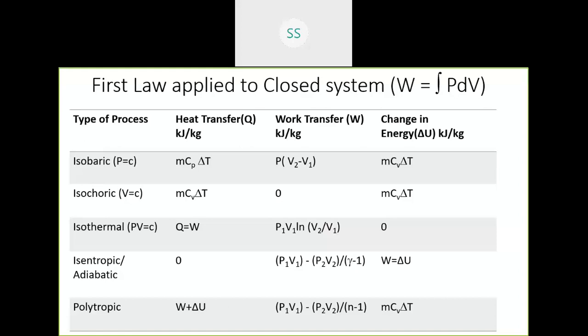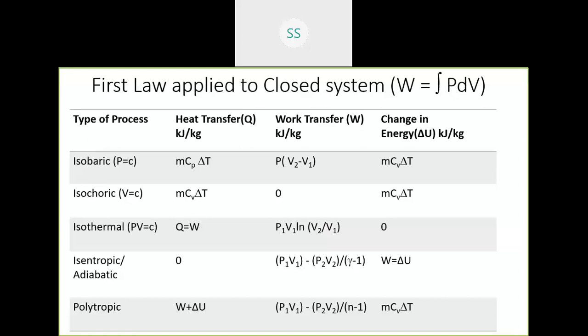Next is the isothermal process, where the work done is given as P1 V1 logarithm of V2 by V1. This can be obtained using the expression W equal to integral P dV. Later, in doubt clarifying sessions, we can solve how this expression is arrived at. Now Q equals W for an isothermal process, because the change in internal energy is zero.